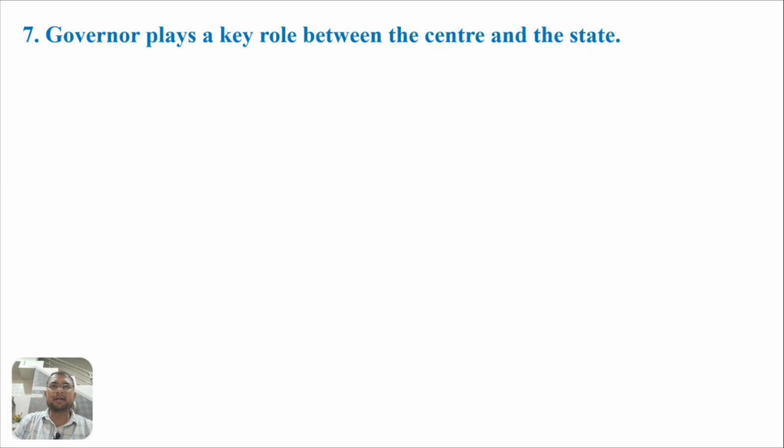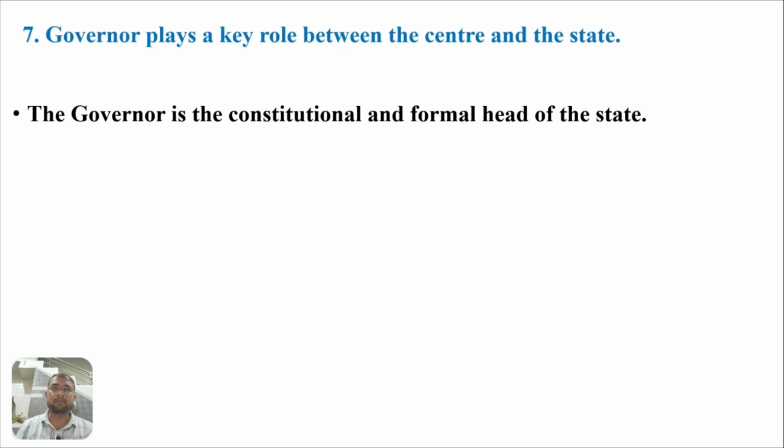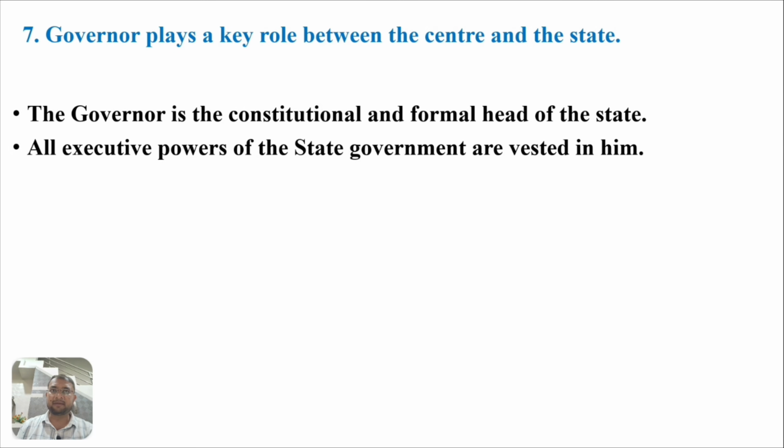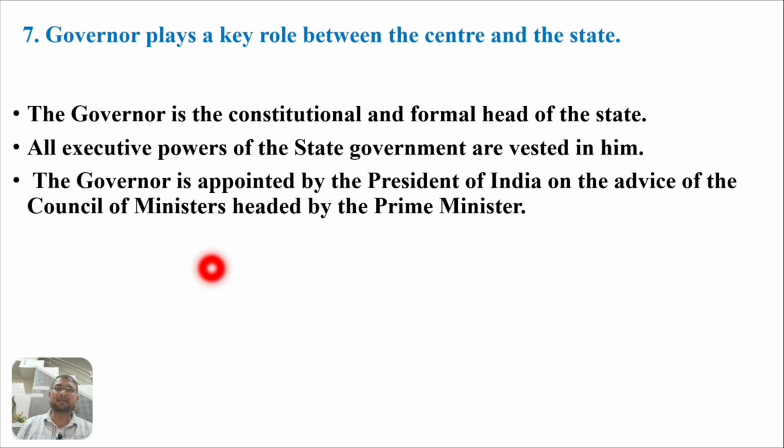Now, seventh number, the governor plays a key role between the center and the state. Between the central government and the state government, the governor plays an important role. The governor is the constitutional and formal head of a state. All executive powers of a state government are vested in the governor. The governor is appointed by the President of India on the advice of the Council of Ministers headed by the Prime Minister.